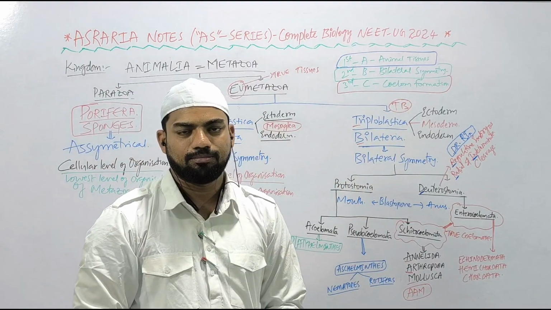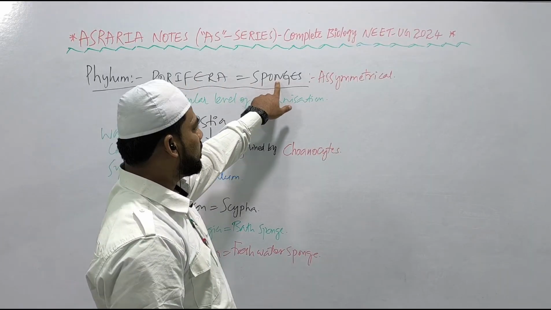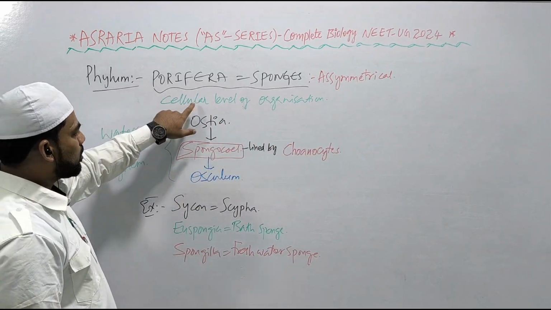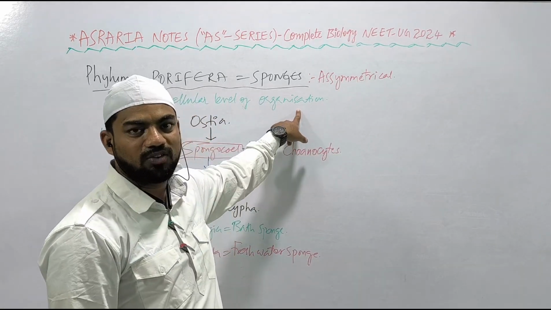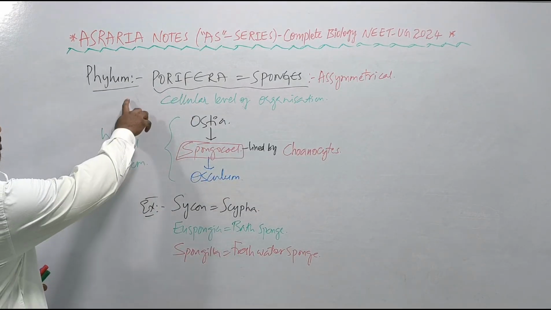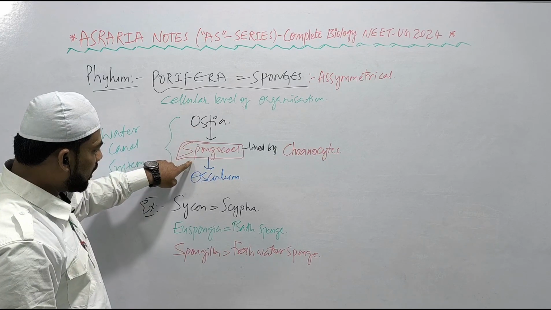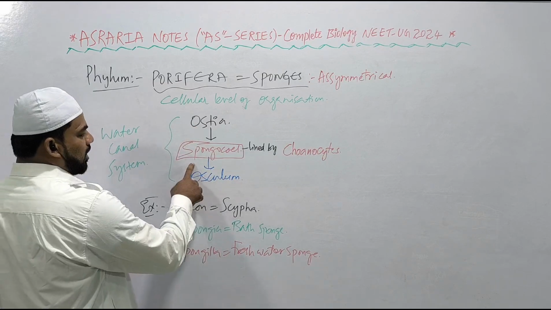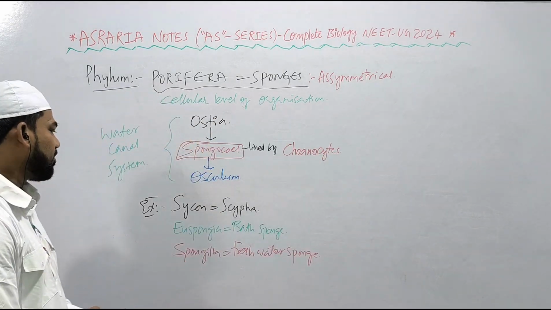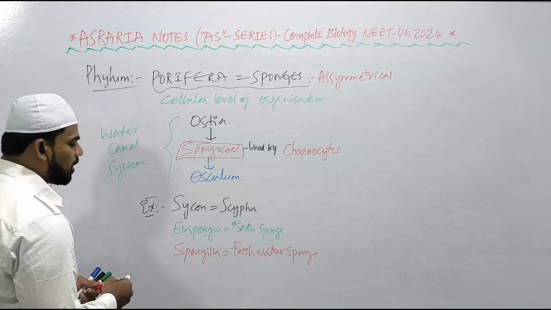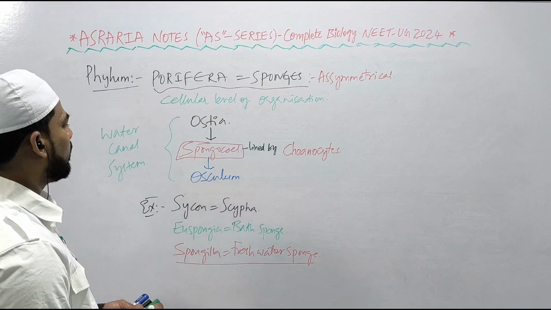Let's move ahead. So phylum Porifera, also known as sponges, are asymmetrical in nature. The body cannot be divided into two equal halves. They show a cellular level of organization, the lowest level of organization of Metazoa, Animalia, right? Phylum Porifera shows a water canal system, that is ostia, then spongocoel, then osculum. That spongocoel is lined by choanocytes, right? Examples: Sycon, Scypha, Euspongia, bath sponge, and Spongilla is the freshwater sponge, right?